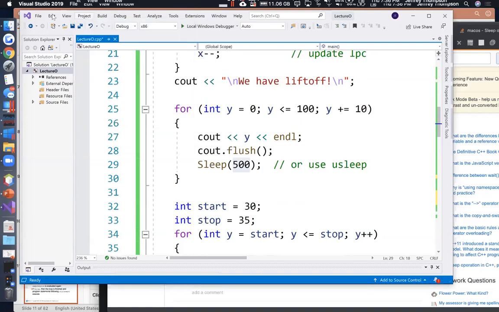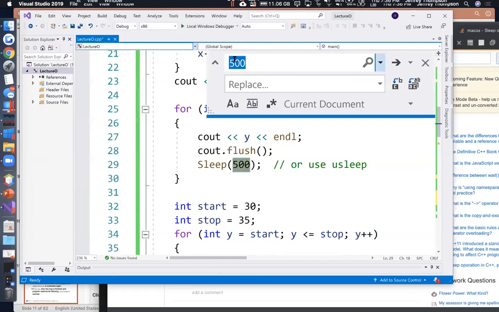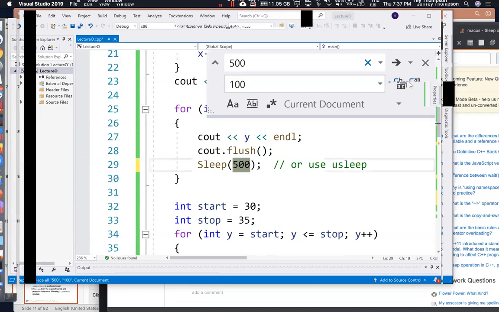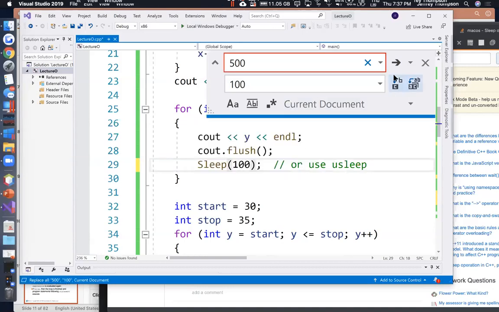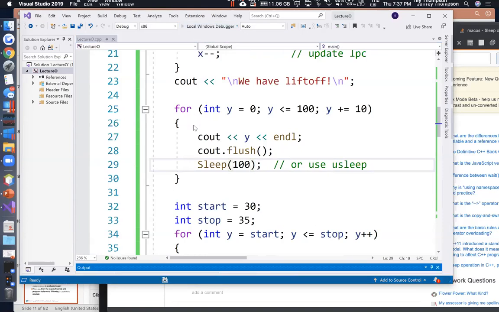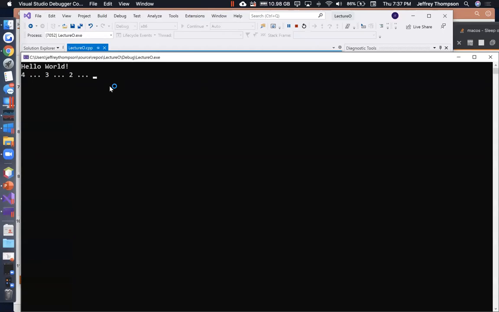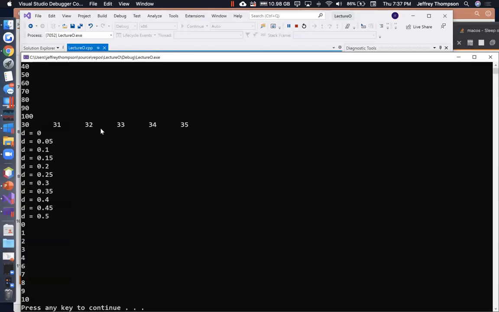I saw it though: Edit, Find and Replace. It was Control H, but my Mac keyboard interpreted it differently. I'm going to lower that to 100. Replace them all. Okay. Go for it. Run it. Now the 1000 at the beginning is still going, so it's still doing that as a second. Okay, there we go. That's much better.